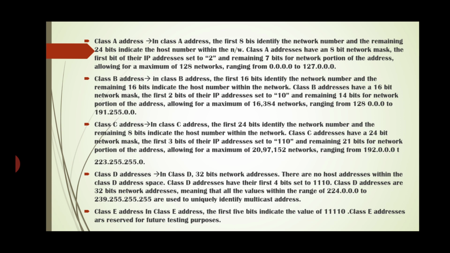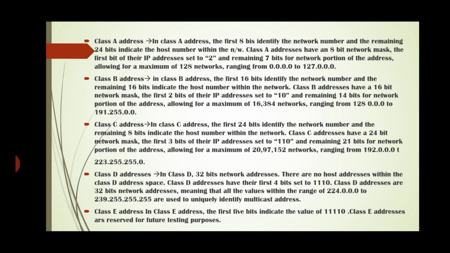The first 2 bits of their IP address are set to 10 and the remaining 14 bits are for the network portion of the address, allowing a maximum of 16,384 networks ranging from 128.0.0.0 to 191.255.0.0.